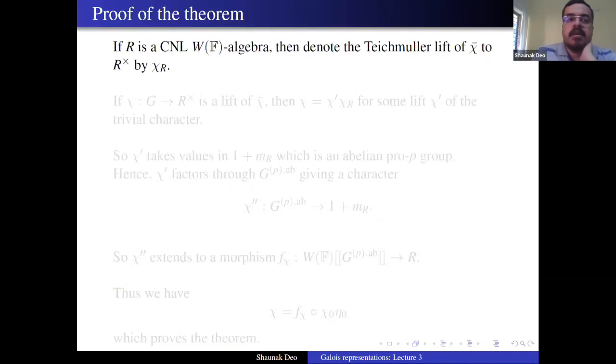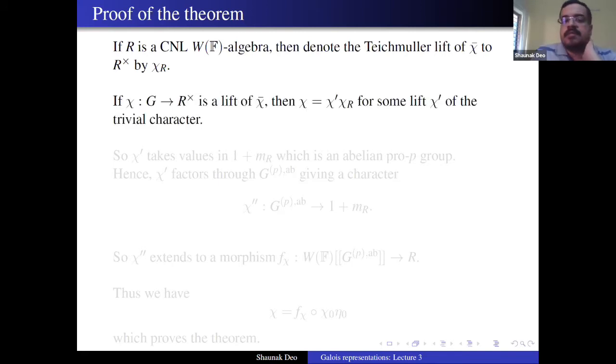Let's see. So suppose R is a CNLWF algebra, and we denote the Teichmuller lift of chi bar to R star by chi R. Again, this is the same thing, right? The Teichmuller lift is given by the same thing. You have the Teichmuller character from F star to W of F star, and R is a W of F algebra. So you have a map from W of F star to R star. So you compose it, you get a map from F star to R star, and because your chi bar is taking values in F star, you compose it with this map, you get chi R. So this is like the obvious lift of your residual character.